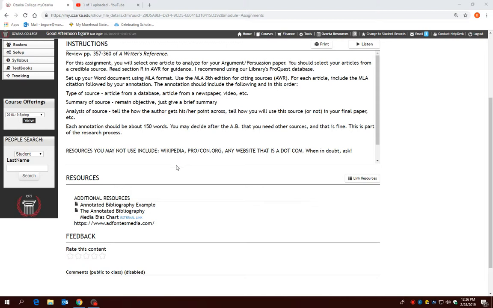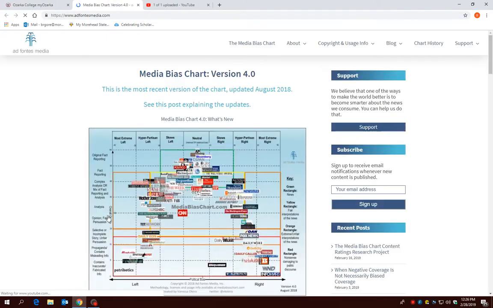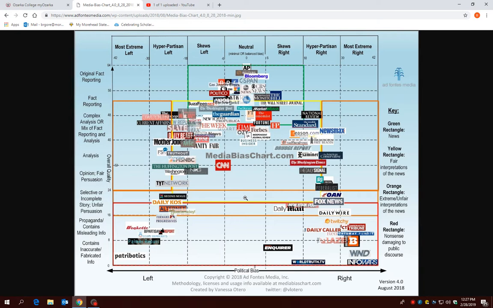If you need to use mainstream media, some of these argument topics are a little bit new and they may not appear as well as we want them to in our databases. If you have to use mainstream media, I have included a media bias chart here. You need to consult this chart before you attempt to use a mainstream media source. The only ones that you're allowed to use in this class are up here in the green box.